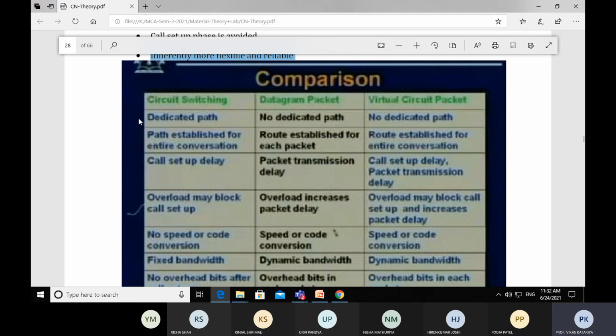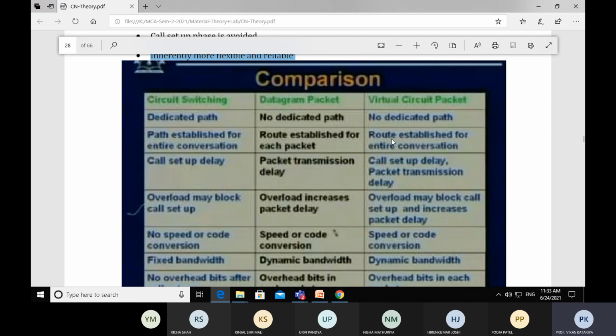In circuit switching, we have a dedicated path with physical links. In the datagram approach, there is no dedicated path. In the virtual circuit approach, there is no dedicated path, but we create a virtual path. In circuit switching, the path is established for the entire conversation. In the datagram approach, the route is established for each packet.